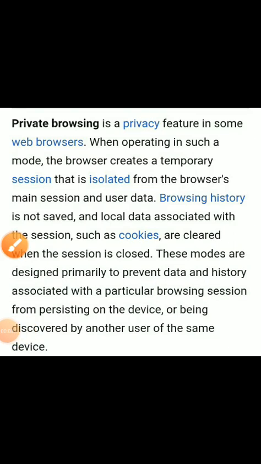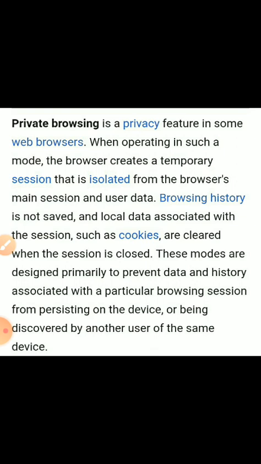Hello dear students, today I am explaining private browsing and some basic, important network-related terms. In the previous chapter I explained what internet safety or cyber safety is, and how we can save it. Now in this section I will first start my topic with private browsing.